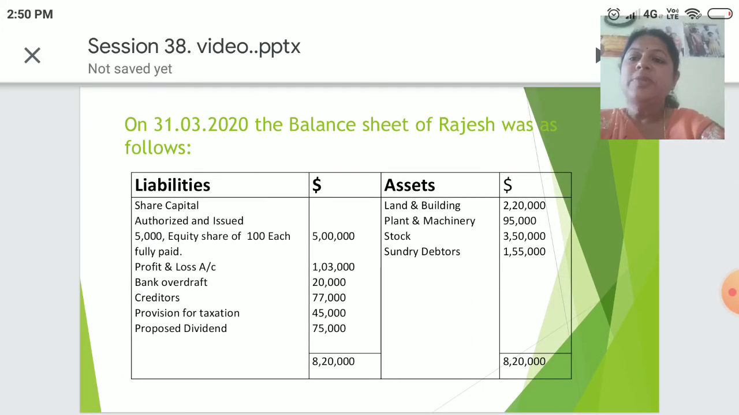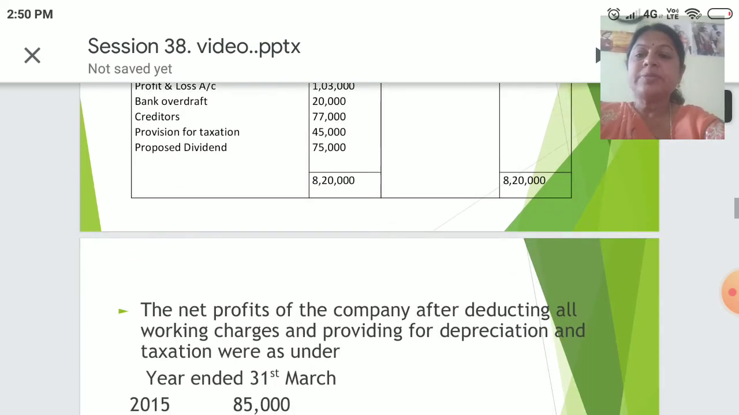On 31st March 2020, the balance sheet of Rajesh was as follows. He has liabilities of share capital 5 lakh, profit and loss 1 lakh, OD 3,000, and creditors 77, provision for taxation 45,000, and proposed dividend 75,000. Let's have a look into the asset side. You have land and building 2,20,000, plant and machinery 95,000, stock 3,50,000, and sundry debtors 1,55,000. The total of the balance sheet, both assets and liabilities, comes to 8,20,000.